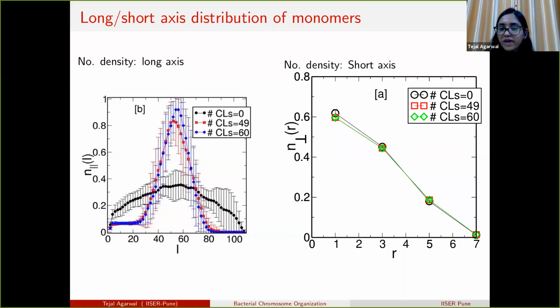Next, we find that the position or location of these particular DNA binding proteins are not random, but there are very specific positions where the DNA binding proteins attach, and only that can give rise to a non-trivial organization of the polymer, which is also experimentally found.